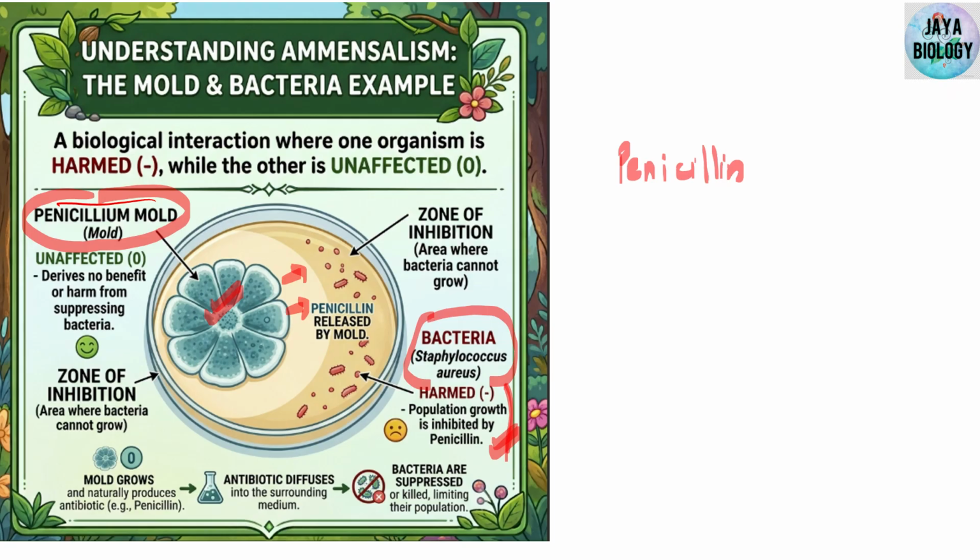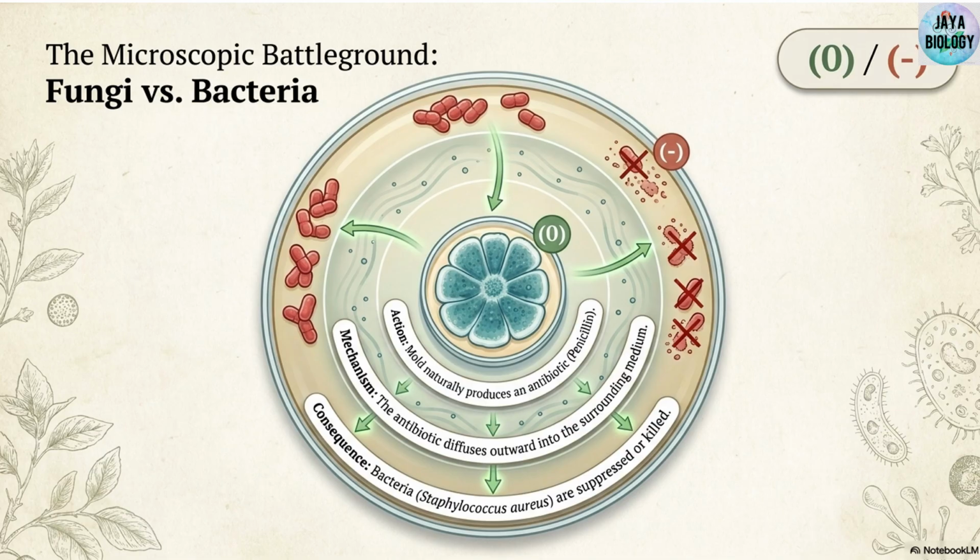And you will see around this, this area is known as the clear zone. Clear? You can see around this fungus, this is a clear zone, also known as the zone of inhibition, because in this area bacteria cannot grow. And the fungus is unaffected.